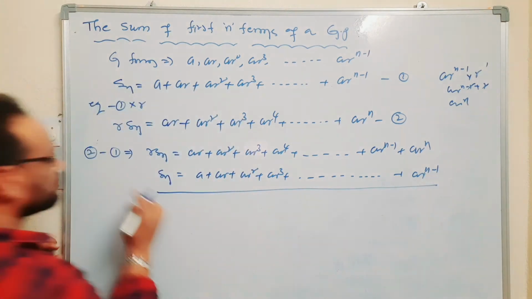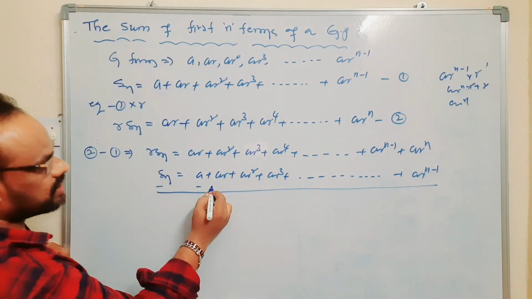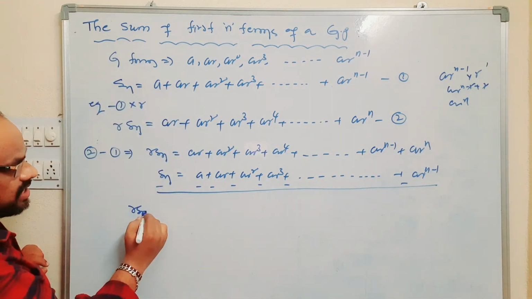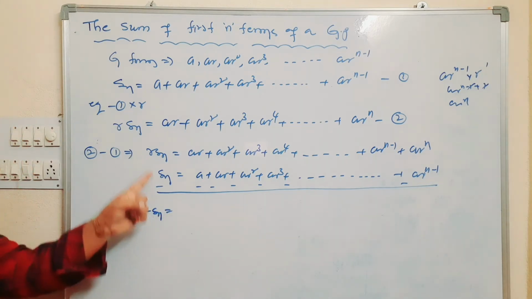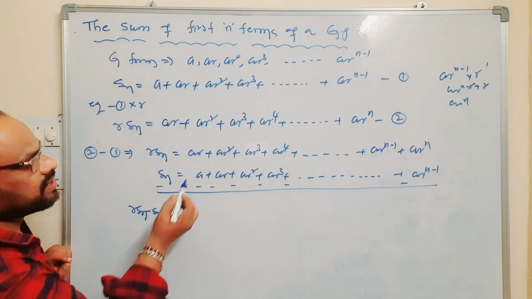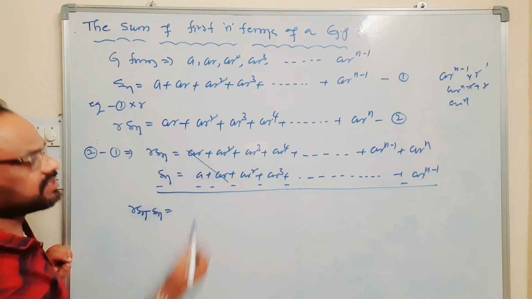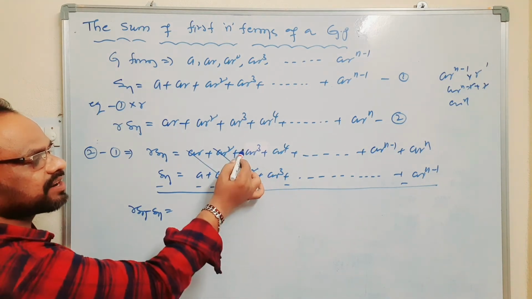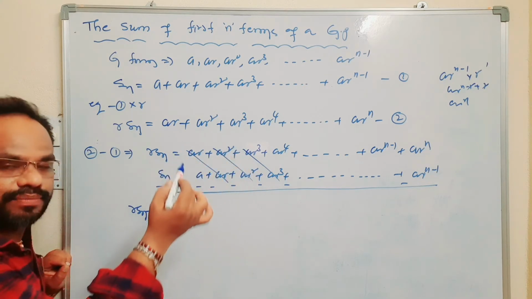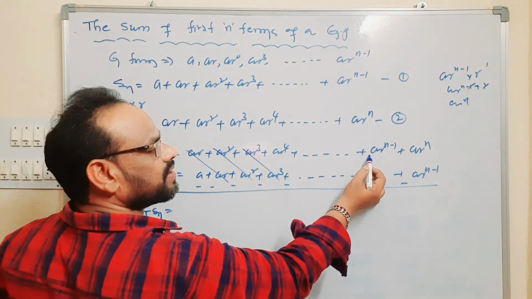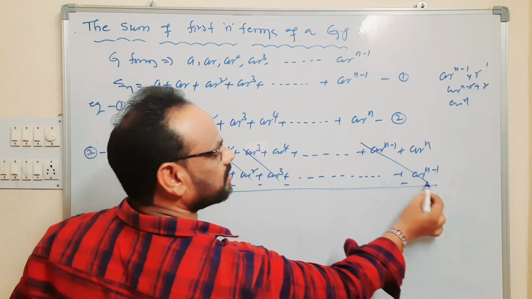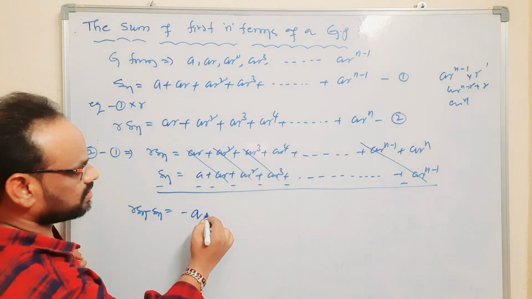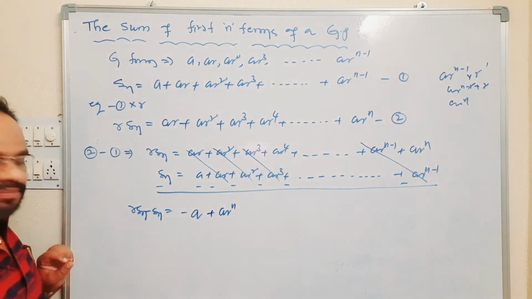If you subtract 2 minus 1, signs will be changed, that is rSn minus Sn is equal to, observe here, plus ar minus ar get cancelled, plus ar square minus ar square get cancelled, plus ar cube minus ar cube get cancelled, plus ar power 4 and minus ar power 4 get cancelled, plus ar power n minus 1 and minus ar power n minus 1 get cancelled. Remaining terms are minus a here, plus ar power n.